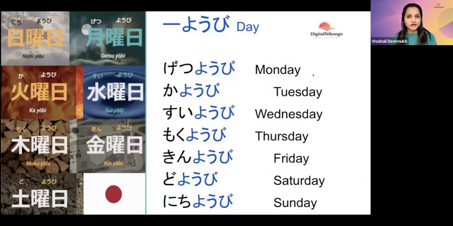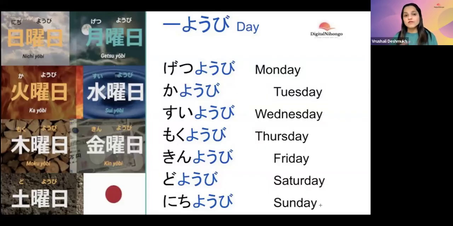Now, getsuyobi is Monday. Kayobi, Tuesday. Suiyobi, Wednesday. Mokuyobi, Thursday. Kinyobi, Friday. Doyobi, Saturday. And Nichiyobi, Sunday.